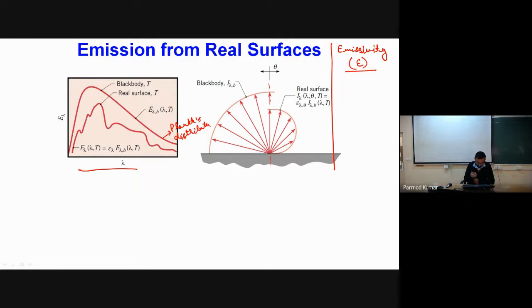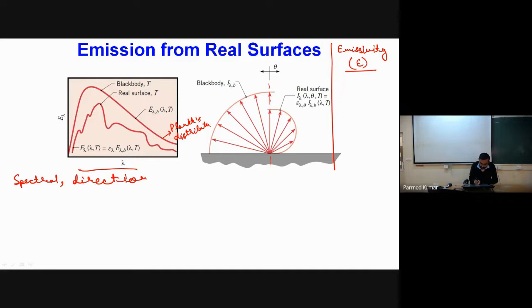As I told you, we will have both spectral and directional dependence in the case of real surfaces. So we define the generalized form of emissivity as the spectral directional emissivity.